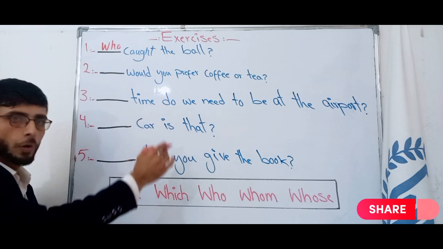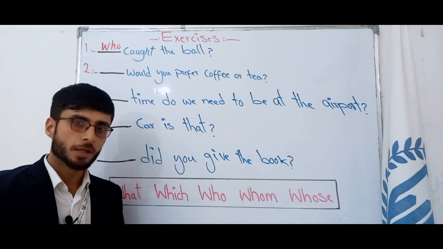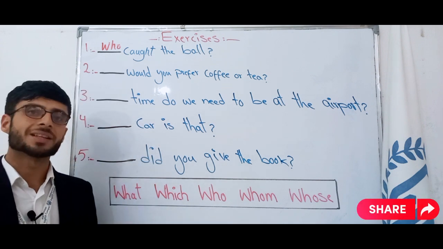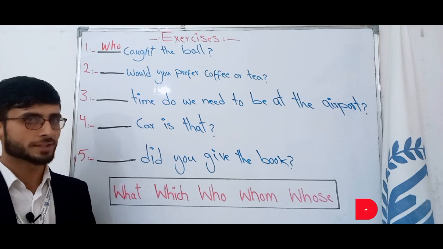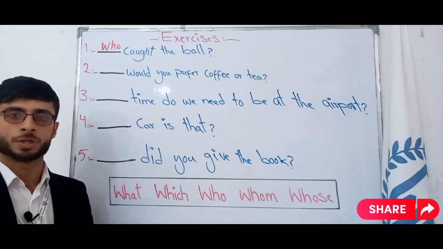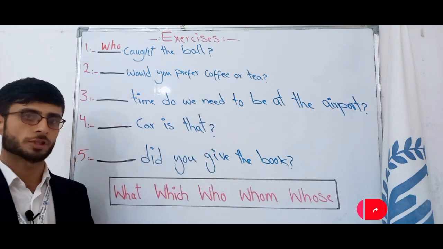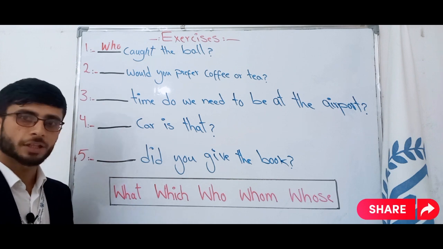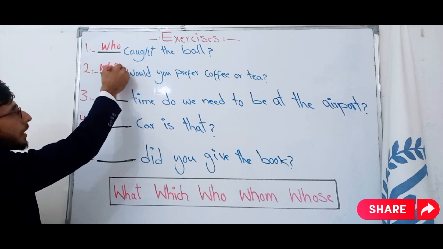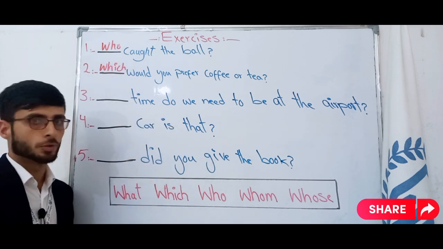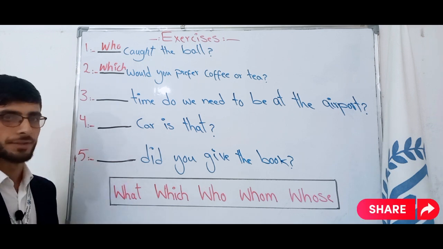Would you prefer coffee or tea? We studied that when we want to talk about things we should use what and which, but which is for choices, for options, while what is general. In here there are two choices, coffee and tea, so we should use which. Which would you prefer, coffee or tea? Let's come to the third sentence.